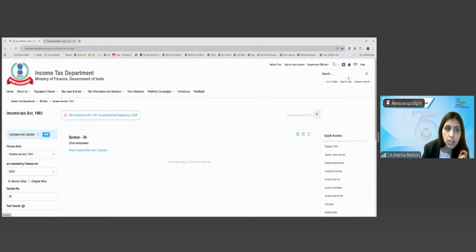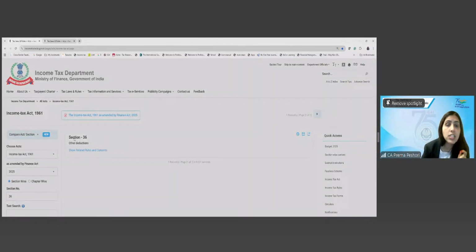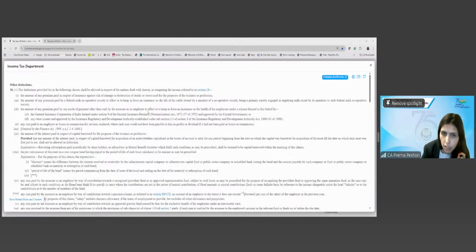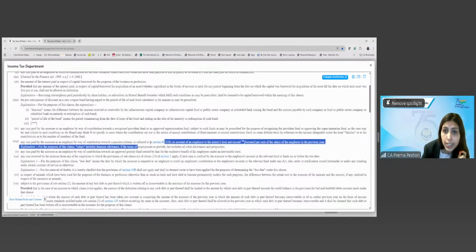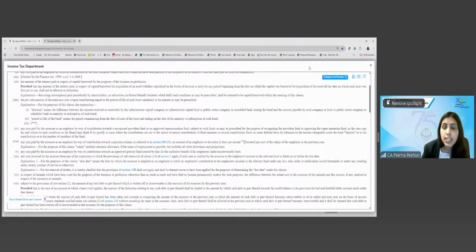Are we clear? So this is not subject to 43B. It is not covered in other fund for the welfare of employee. No, this is a separate fund. This is a pension fund which is referred to in 80CCD. Are we clear? So this is basically allowing us a restriction to the extent of 14%. Clear? Any question, any doubt?